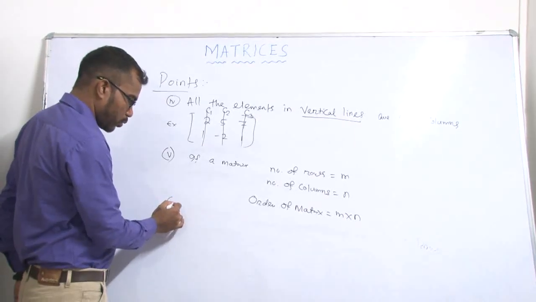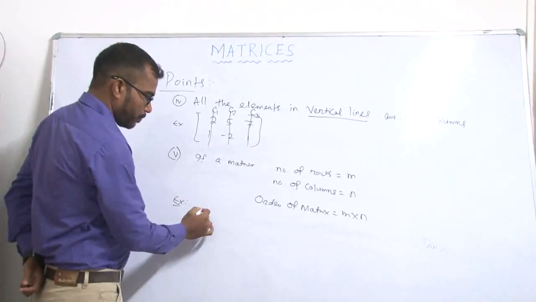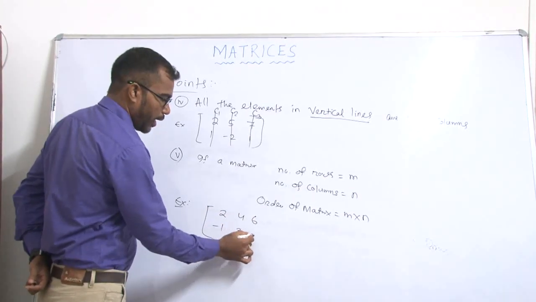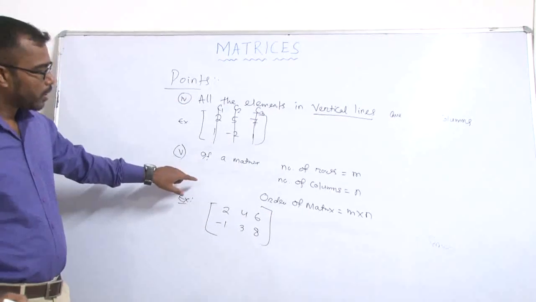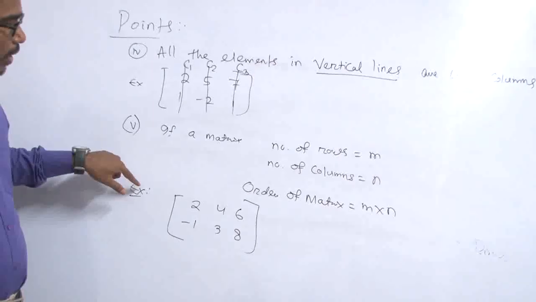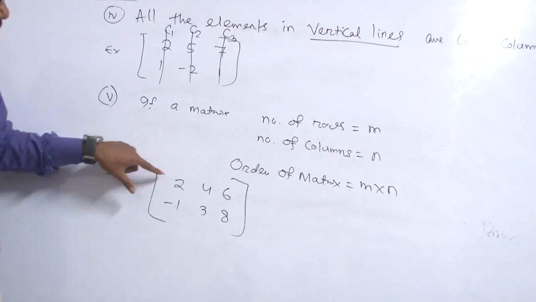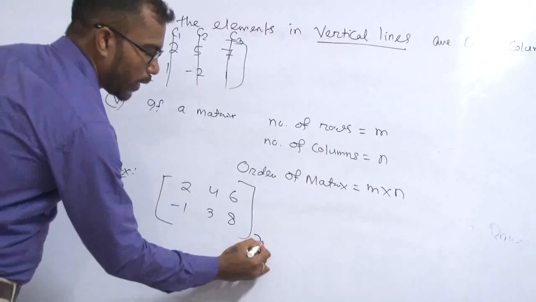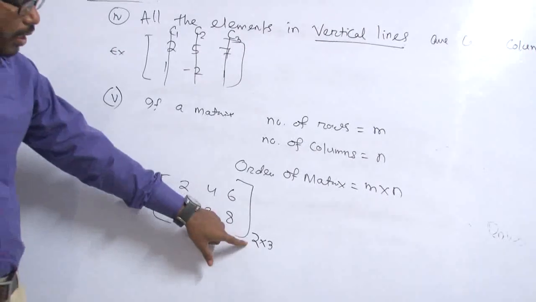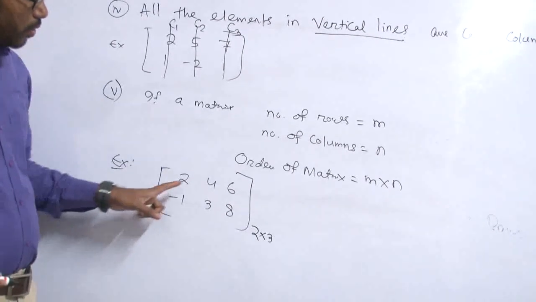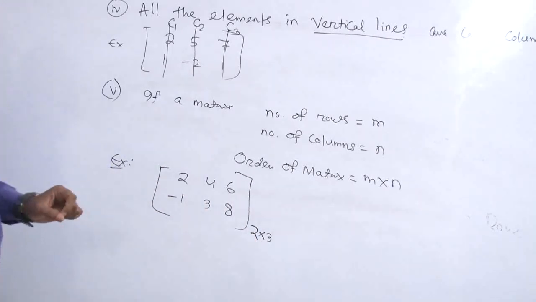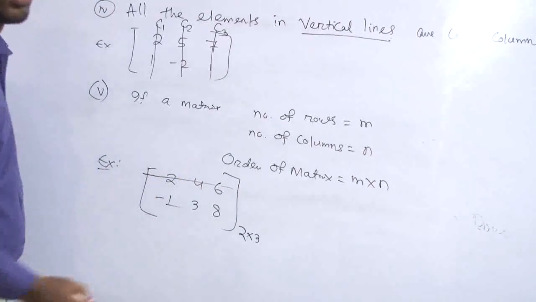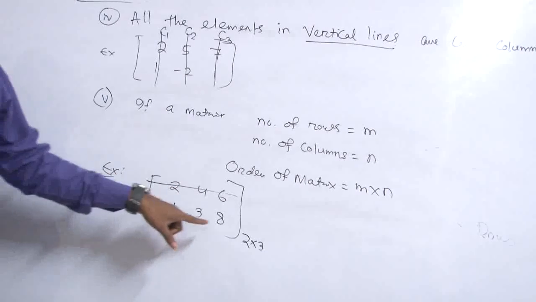We take some examples to understand clearly. Now, 2, 4, 6, minus 1, 3, 8. Here is an example. In this matrix there are 2 rows and 3 columns. So the order of this matrix is 2 into 3. We write it as a 2 into 3 order matrix because it contains 2 rows and 3 columns.